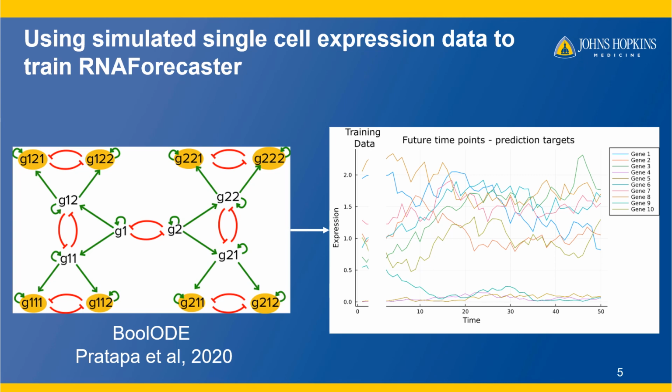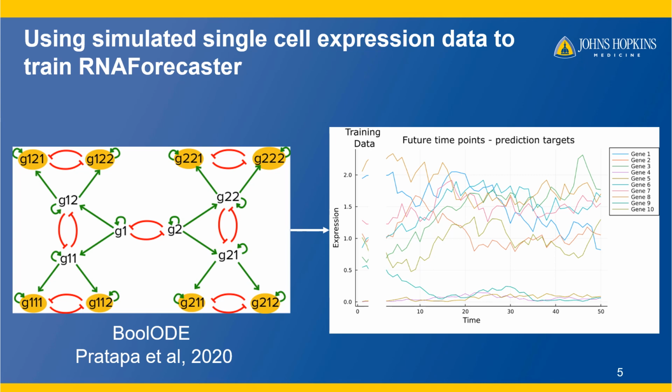We first tested RNA Forecaster in simulated data. The helpful thing about simulated data in this context is that we can simulate expression of a cell at many different time points, providing a ground truth for our predictions that we can't get in actual cells. We used BoolODE to simulate single-cell expression data based on gene networks, where we input causal diagrams like the one on the left. We specify the regulatory relationships between genes, allowing us to fit a system of ordinary differential equations that can be used to simulate the data over time.